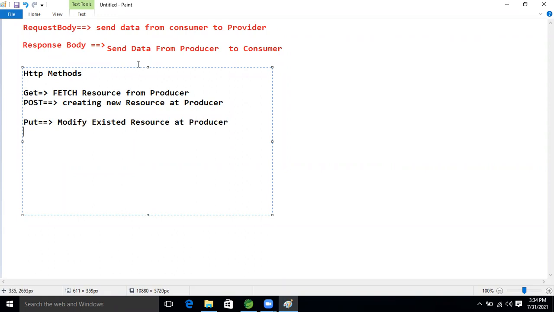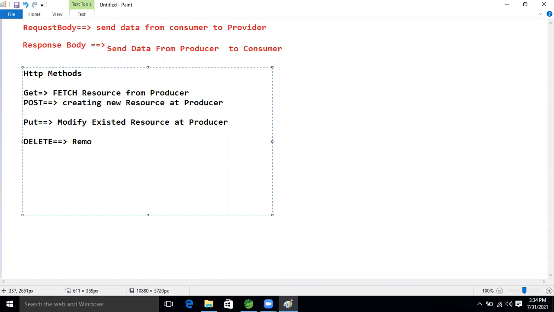After that, Delete. One more methodology is the Delete methodology, for removing.